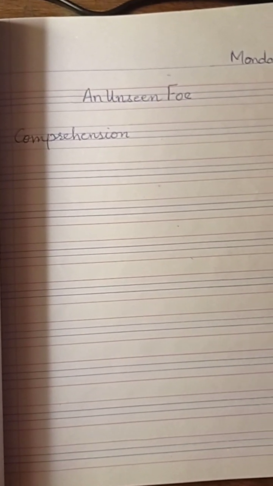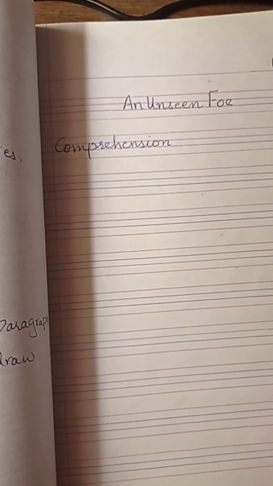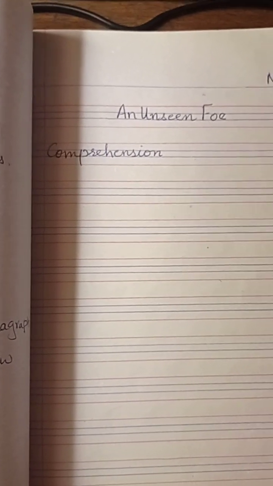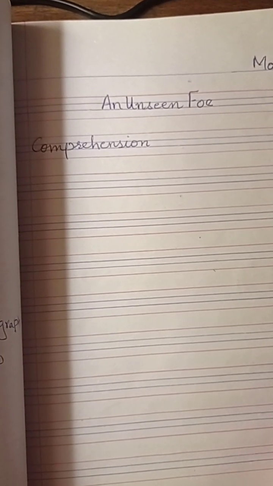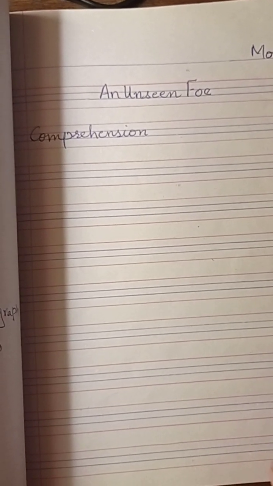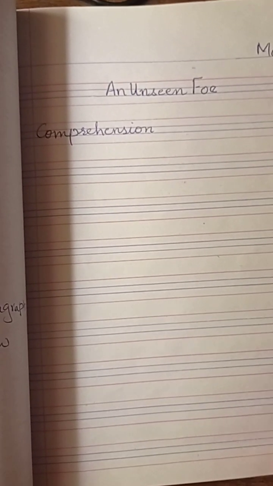It's much better if you send it before 5 o'clock or till 5 o'clock. It must not be too late. Some of the children are sending the classwork at 8 o'clock at night, some at 9, so it becomes too late. So try to finish it before 5 and send it on my number. Okay, and then I'll mark your attendance also. Your homework means that you are present in the classroom, and I'll mark you present.